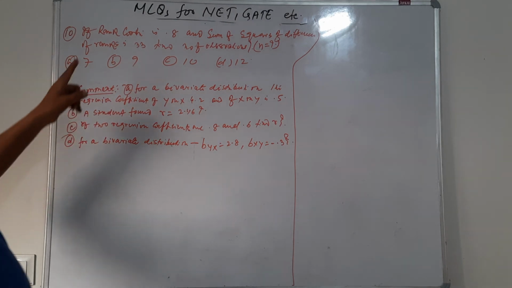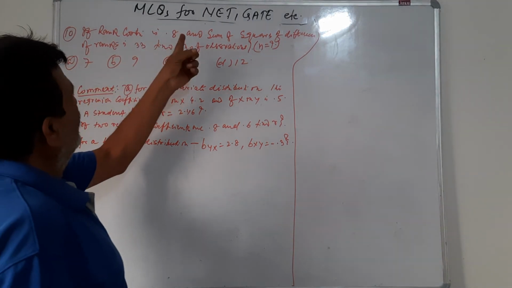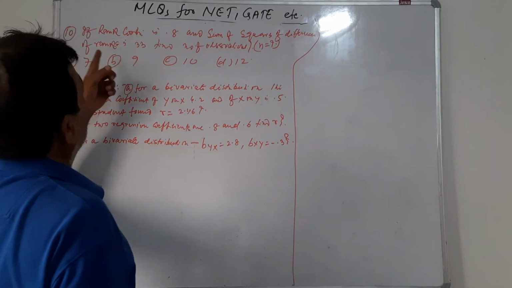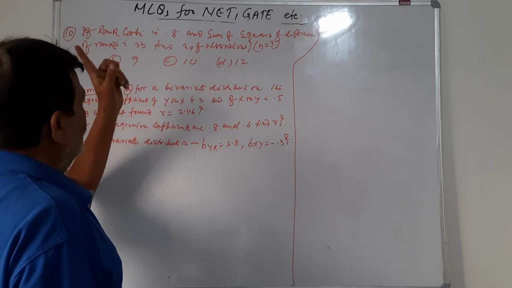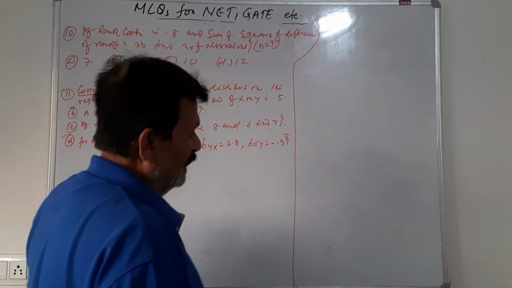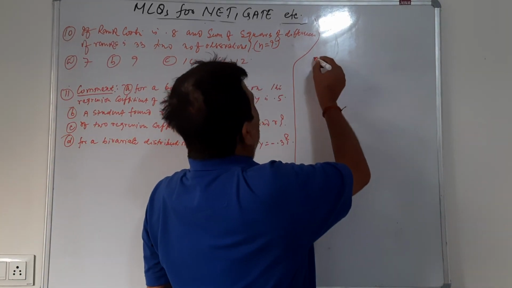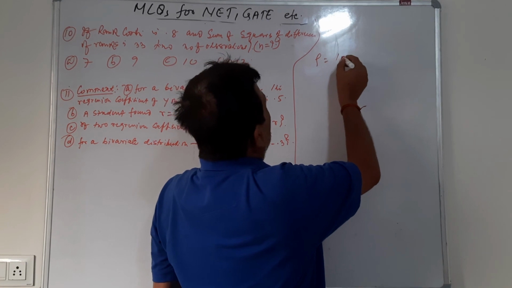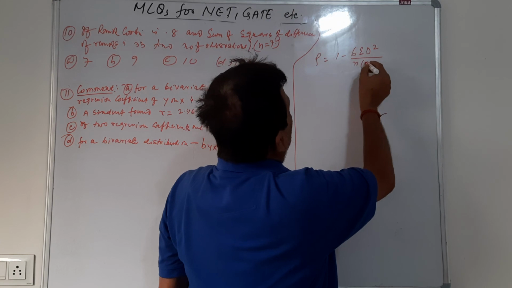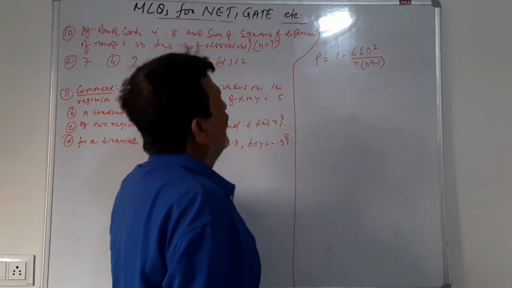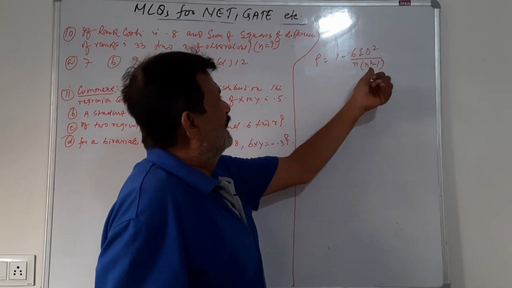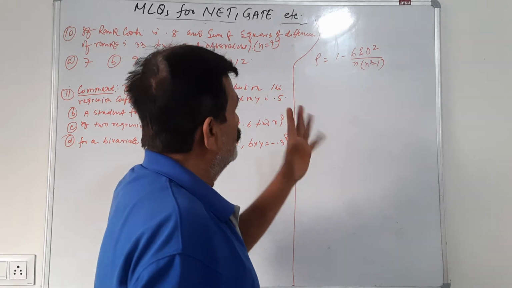Number 10. If rank correlation between two variables is 0.8 and sum of squares of deviations of ranks is 33, find the number of observations. We have to find out n. Here we have to remember the formula of rank correlation. Rank correlation is 1 minus 6 summation d square by n into n square minus 1. In this equality, rho is given, summation d square is given, and n has to be found out.